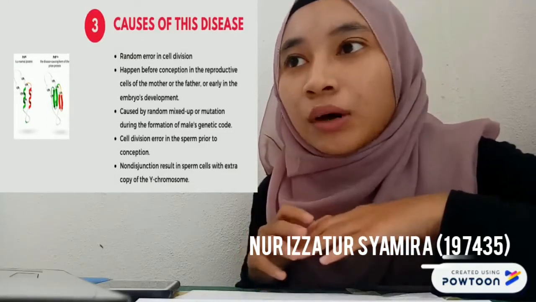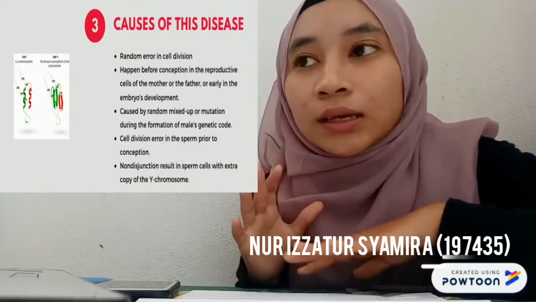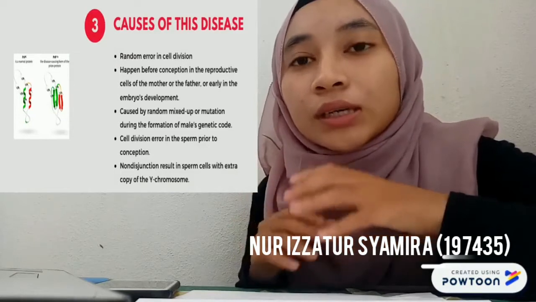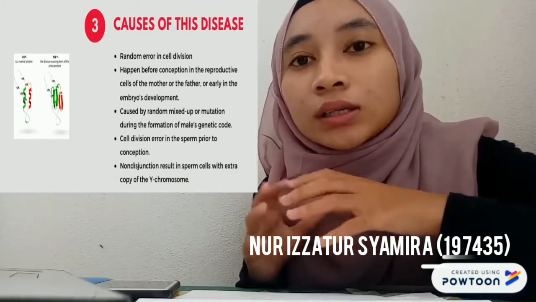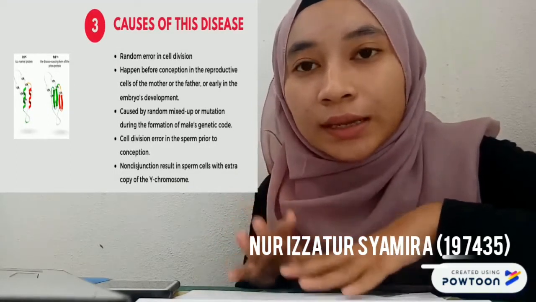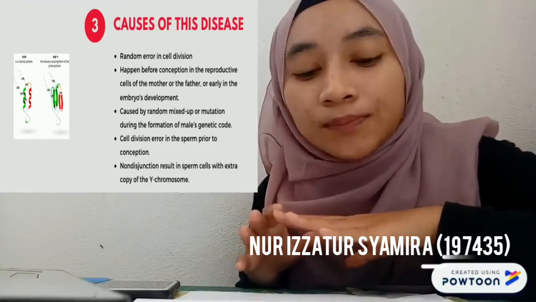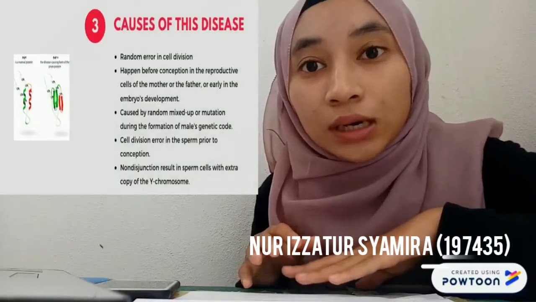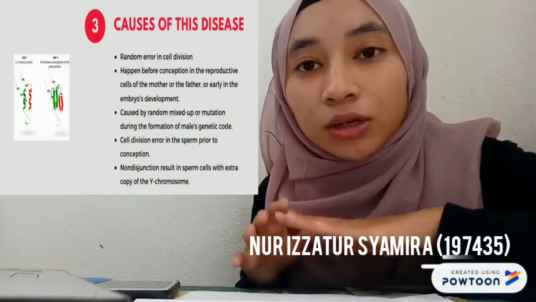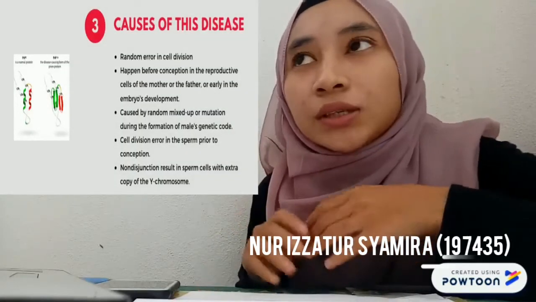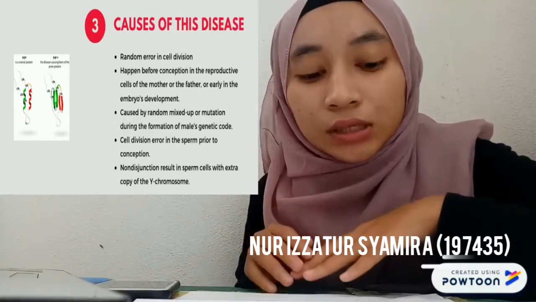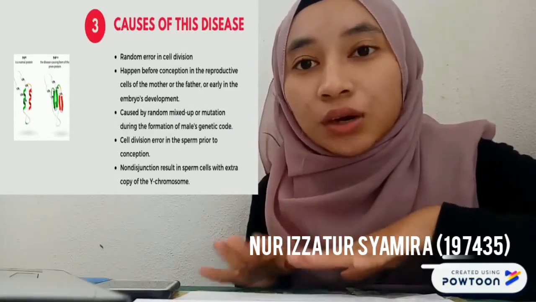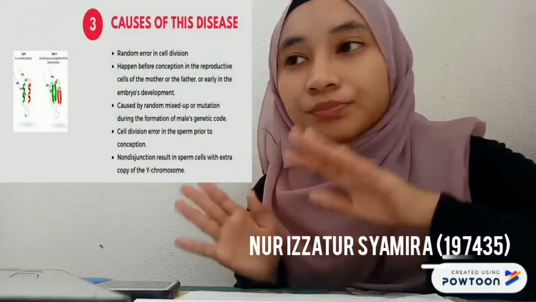How Jacob syndrome occurs in sperm development is that it is caused by an incident in chromosome separation during anaphase 2 in meiosis, called non-disjunction, which can result in a sperm with an extra copy of the Y chromosome.